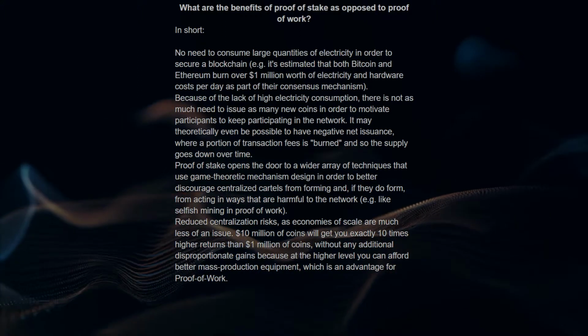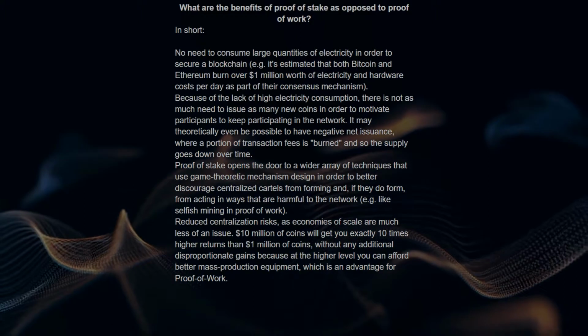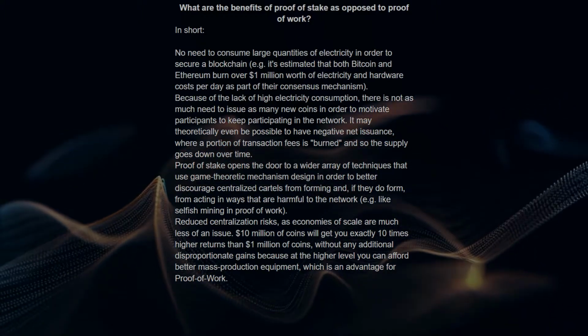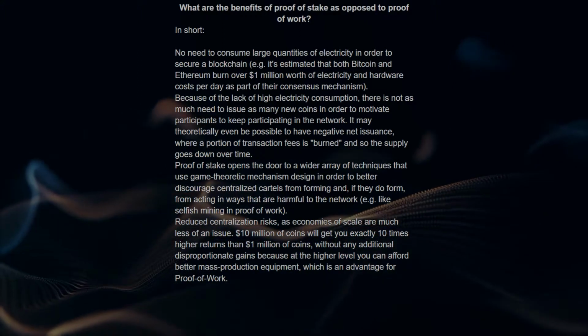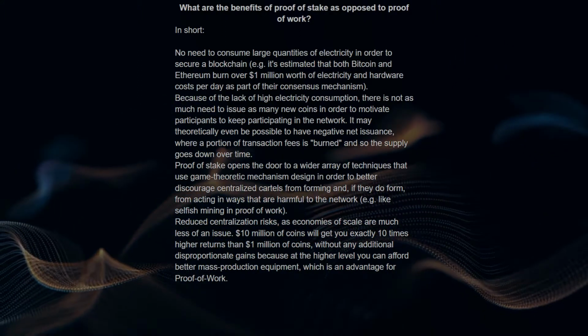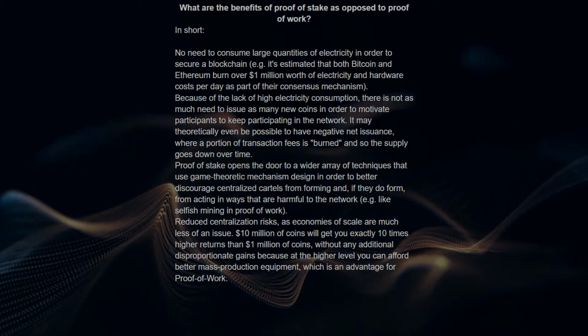Reduced centralization risks, as economies of scale are much less of an issue. $10 million of coins will get you exactly 10 times higher returns than $1 million of coins, without any additional disproportionate gains because at the higher level you can afford better mass production equipment, which is an advantage for proof of work.